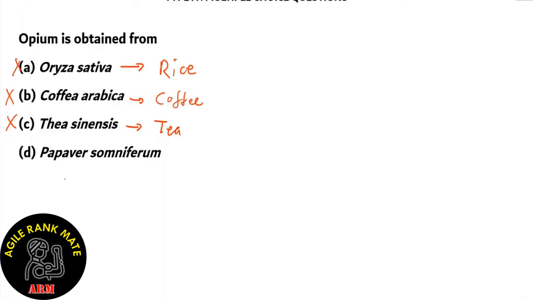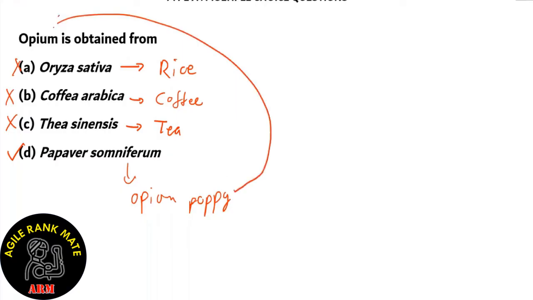The right answer is option D, Papaver somnifera. This is known as the opium poppy, and it's from the opium poppy that we get opium, which contains the drugs morphine and heroin. So opium is obtained from Papaver somniferum, which is the scientific name of the opium poppy.